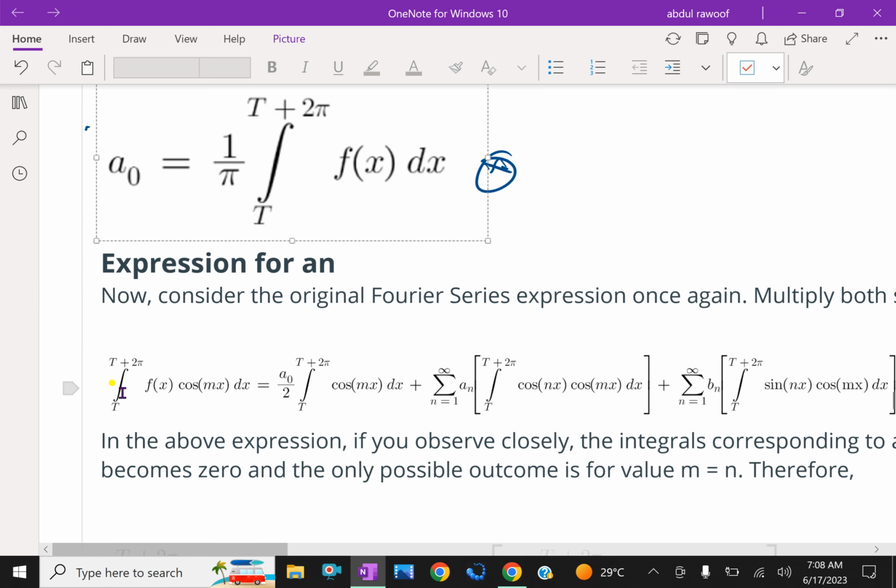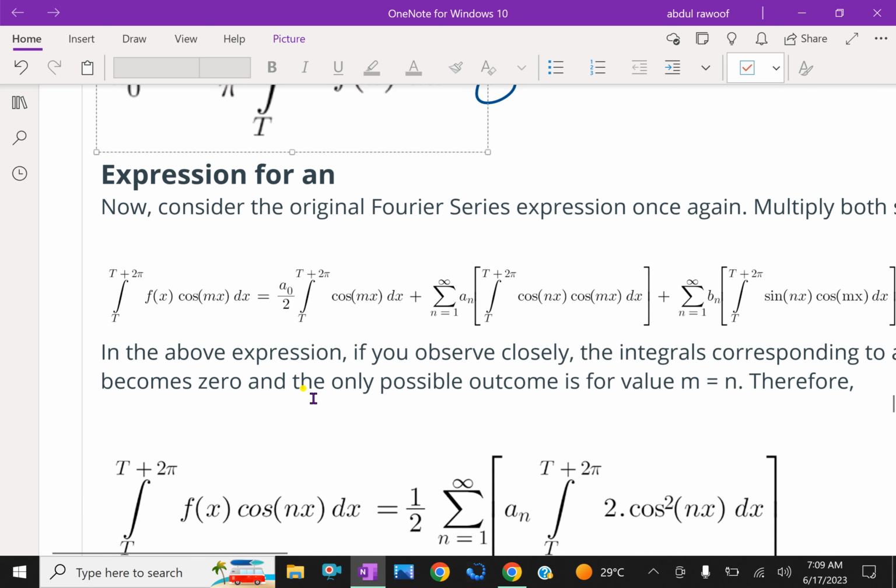We have the integral from t to t plus 2 pi of f of x cos mx dx equal to a0 by 2 times the integral from t to t plus 2 pi of cos mx dx, plus sigma n equal to 1 to infinity an times the integral from t to t plus 2 pi of cos nx cos mx, plus sigma n equal to 1 to infinity bn times the integral from t to t plus 2 pi of sin nx cos mx dx.